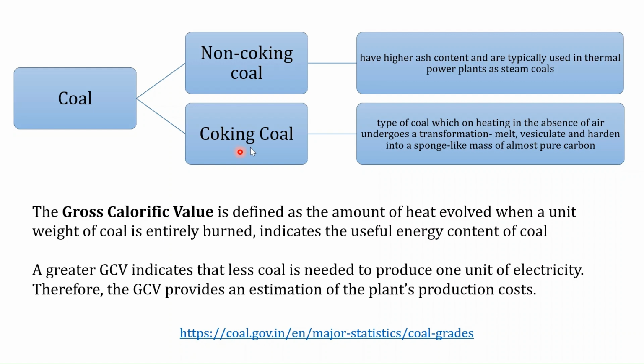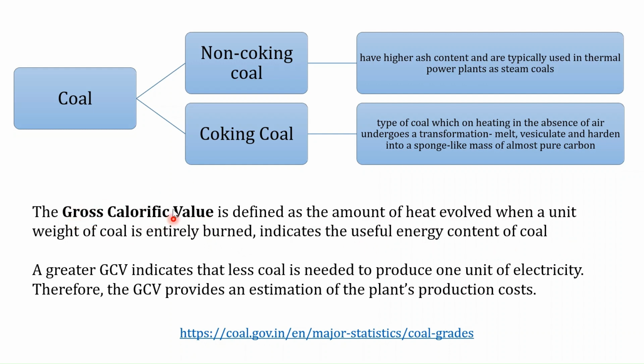In India, the grading of coal is done on the basis of whether the coal is non-coking or coking coal. Non-coking coal is the one which has higher ash content and is mainly utilized in thermal power plants as steam coal. In non-coking coal, mainly the gross calorific value is utilized, and this is defined as the amount of heat which is evolved when a unit weight of coal is entirely burned, and it indicates the useful energy content of coal.